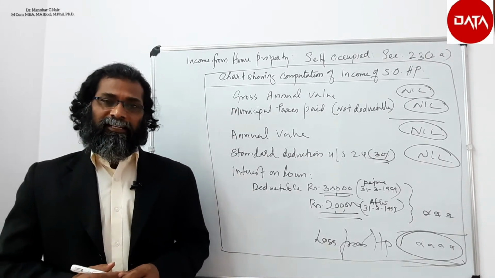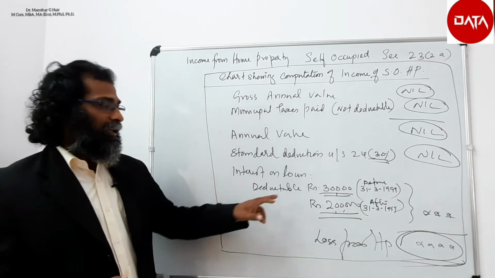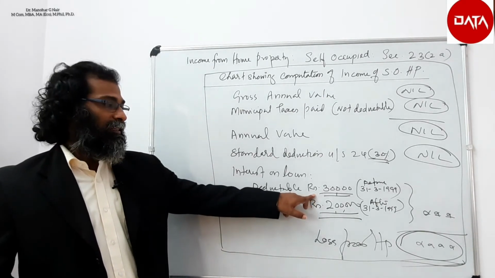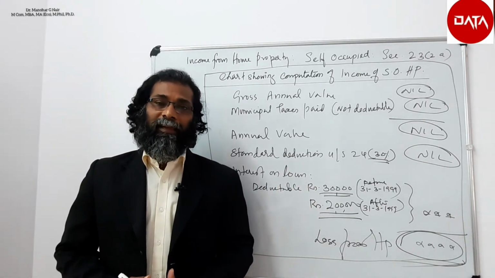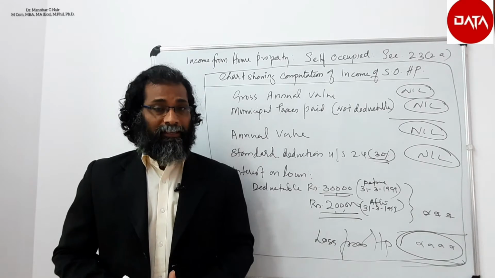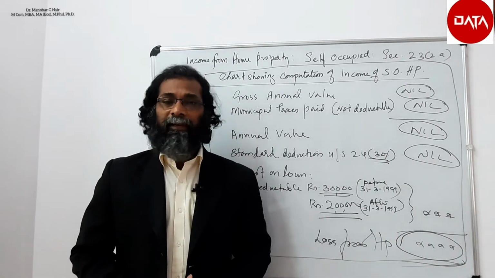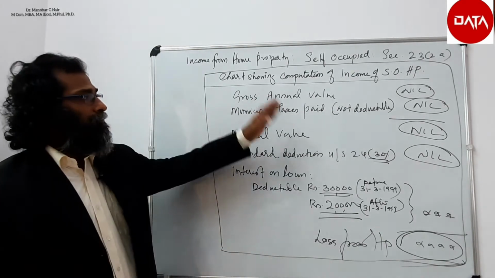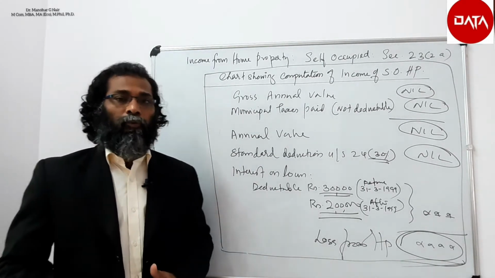If the construction happened prior to 31st March 1999, he can avail a maximum of 30,000 interest on loan and can avail a loss of 30,000 maximum. In the other case, 2 lakh rupees maximum loss can be arrived at. This is the format for computation of income from house property if it is a self-occupied one.